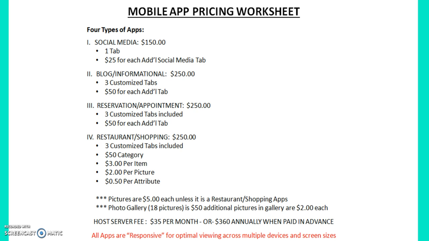This is the mobile app pricing worksheet. Reliable Virtual Services offers 4 types of apps: 1. Social media, 2. Blog or informational, 3. Reservation or appointment, 4. Restaurant or shopping. Please note that pictures are $5 each unless it is a restaurant or shopping app. A photo gallery consists of 18 pictures and is $50. Additional pictures in the galleries are $2 each.